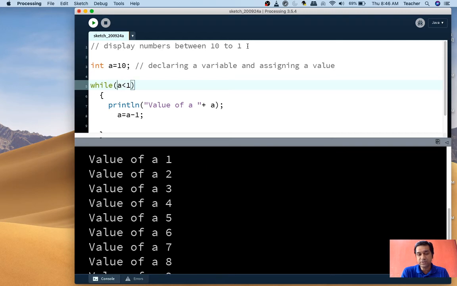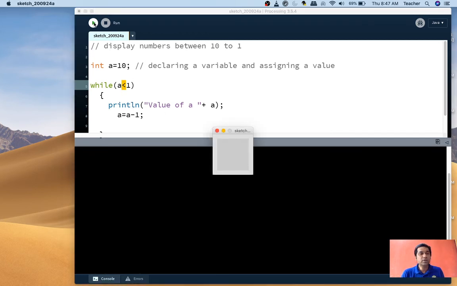Okay, if I don't change this arrow sign here, if I keep the old one, what will happen? It will check, is 10 less than 1? No, 10 is not less than 1. In the first iteration, when it tries to enter, the condition is false. Since the condition is false, it will not go into the body of the while. So whatever is written inside the while won't be printed at all. If I run the example now, nothing would happen. It's a blank console screen.